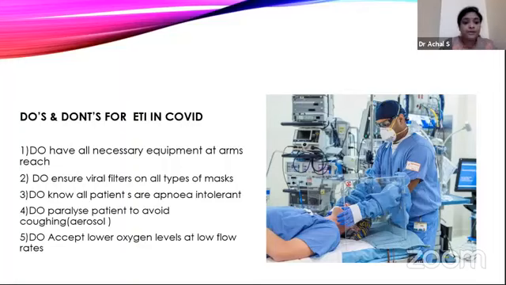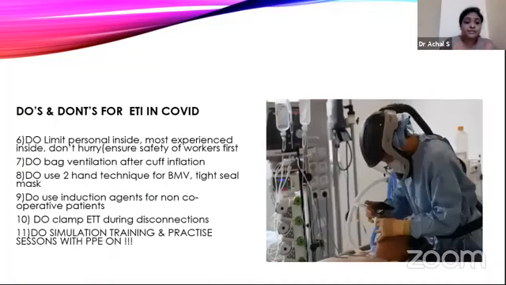Do know all patients are apnea intolerant, and do paralyze the patient to avoid coughing. That is an aerosol generating procedure in corona suspected or corona positive cases. Do accept lower oxygen levels at low flow rates. Do limit personnel inside. Three people would be sufficient inside the room, and the most experienced person should be inside the room intubating the patient. Do not hurry. Ensure the safety of your co-workers.